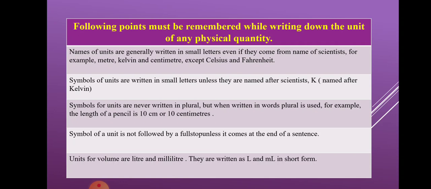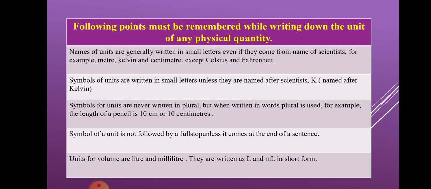The fourth rule is that the symbol of a unit is not followed by a full stop. Whenever we are writing a sentence, a full stop doesn't come after we have written 10 cm. If it comes at the end of the sentence, then you can put a full stop.